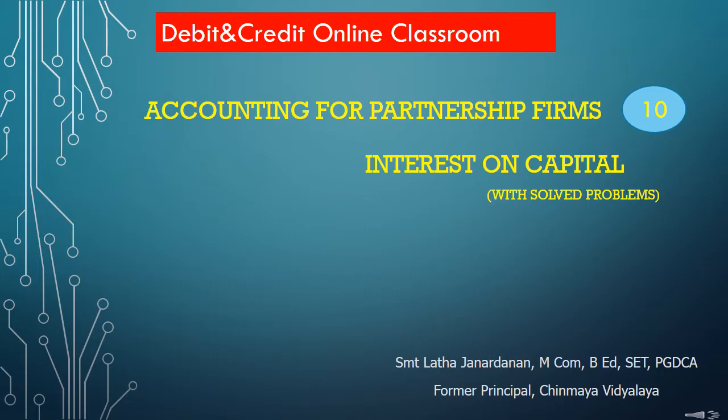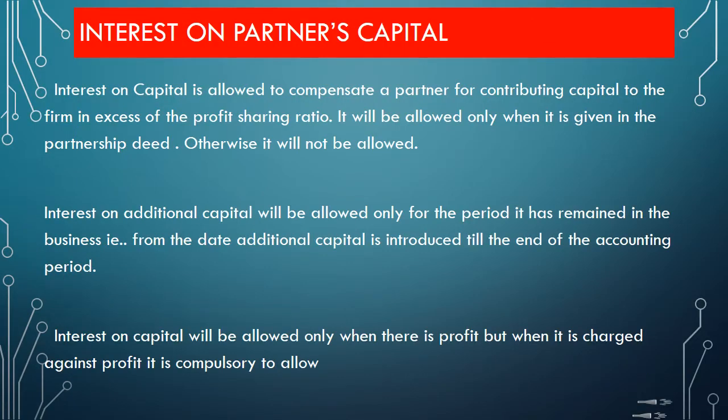In today's class, we will discuss interest on capital. Interest on capital is allowed to compensate a partner for contributing capital to the firm in excess of the profit sharing ratio. Like the interest on drawings, it is also computed at the agreed rate with reference to the time capital has been used in the business.